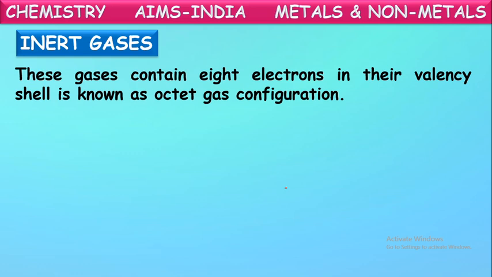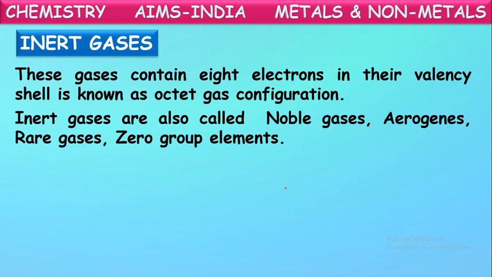Of course, except helium, all the remaining noble gases have 8 electrons in their valence shells, and thus they are stable. Even helium is a stable element, even though it has only 2 electrons. So these elements do not combine with any other elements, and even they won't combine with themselves. That is why they are always available in the gaseous form.